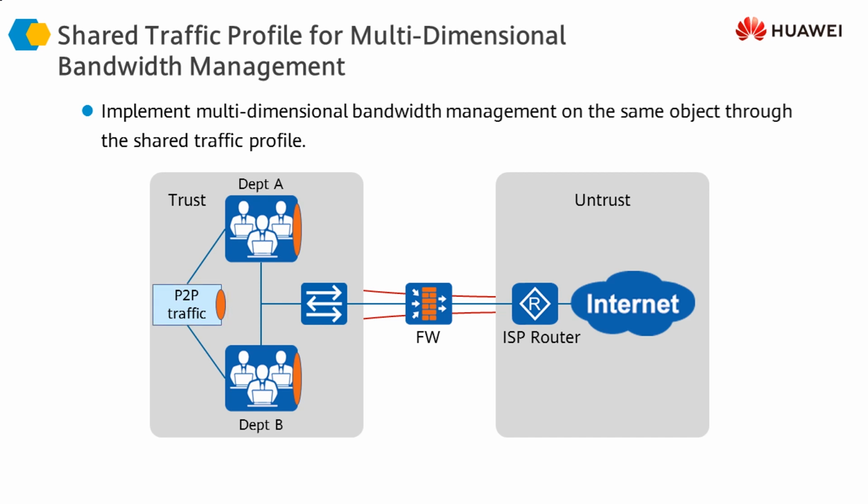So we are managing the bandwidth for users of these two departments in multiple dimensions. One is based on the department level and the other is based on the type of traffic, in this case the P2P traffic. This is called multi-dimensional bandwidth management using shared traffic profiles.